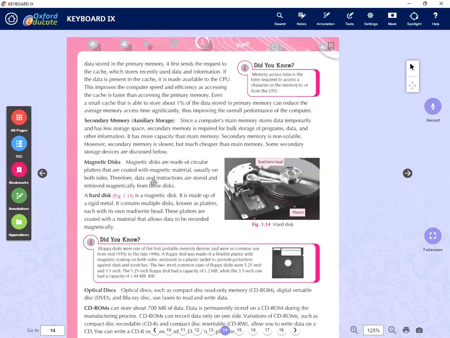Then we have the secondary storage or the secondary memory. We have another name we call auxiliary storage. So that secondary memory will store your data permanently in your computer. If you have something loaded on your RAM and the power goes, it will be erased at once, right? But it's not like that in the secondary memory. It will keep the data permanently.